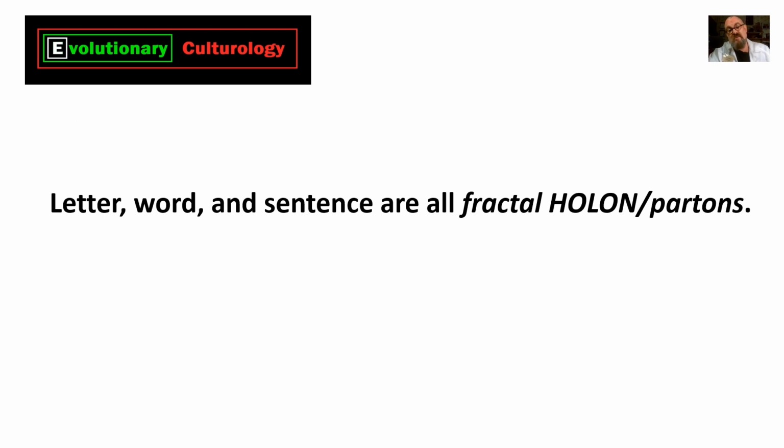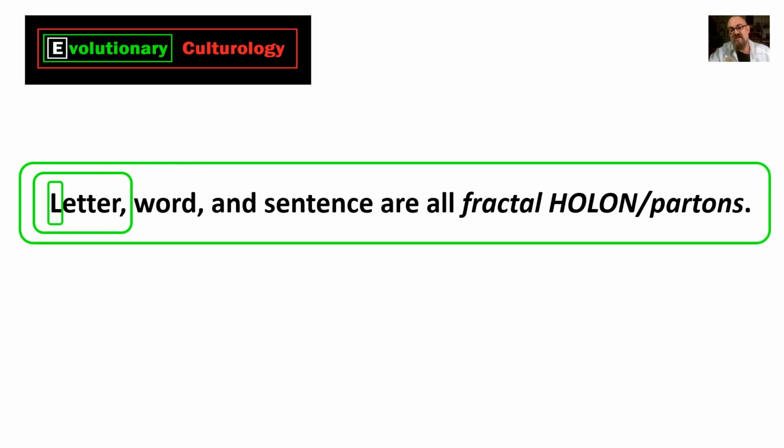So just as 3 examples of units and their scale levels in the domain of written language, letter, word, and sentence are all fractal Holon partons. There's a letter, the letter L. There's a word, that's another unit on a larger scale level, the word letter. And there's a whole sentence.